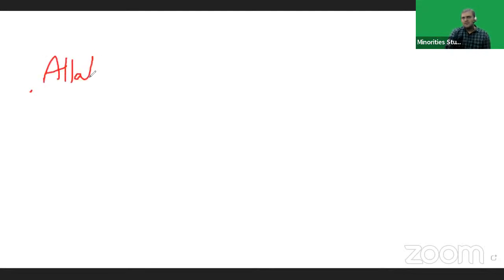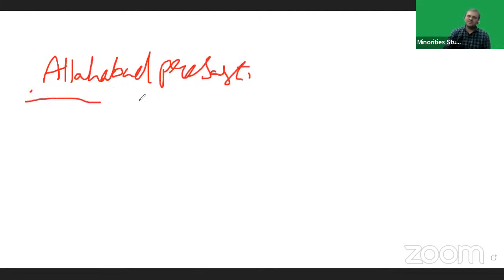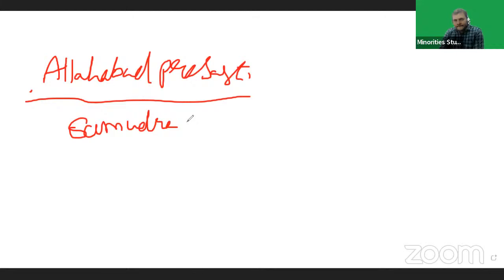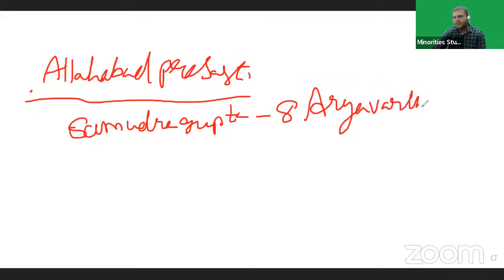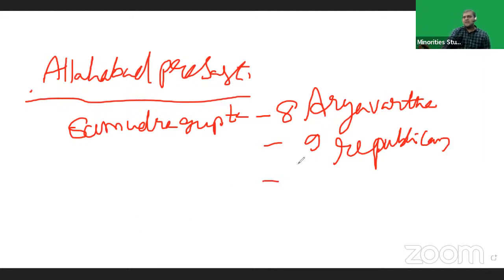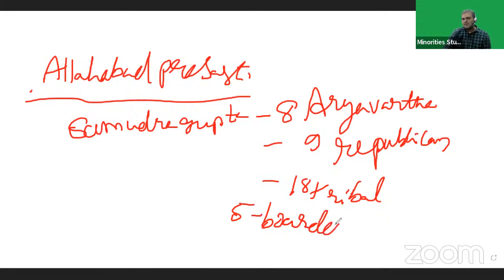According to the Allahabad Prashasti, Samudragupta defeated 8 Aryavarta rulers, 9 Republican kingdoms, 18 tribal kingdoms, and 5 border kingdoms.